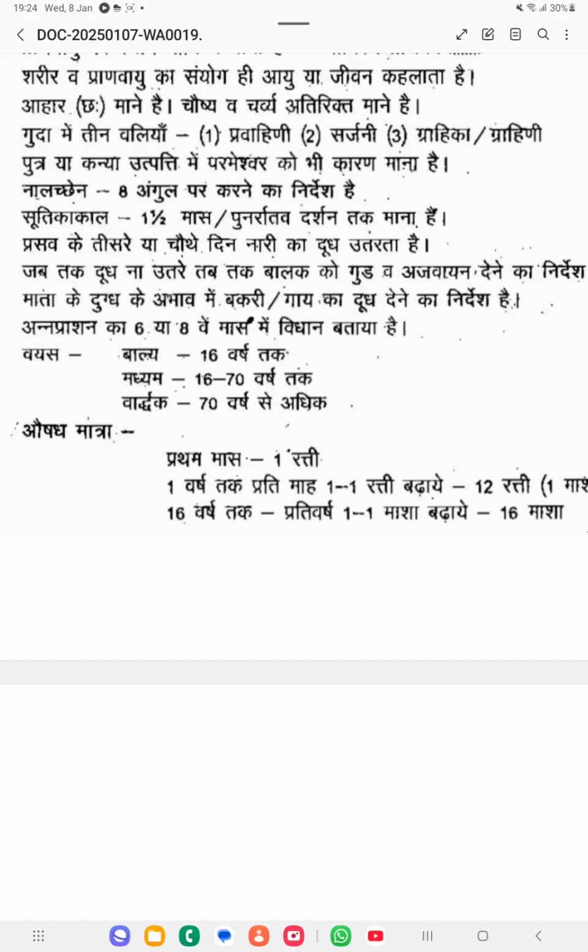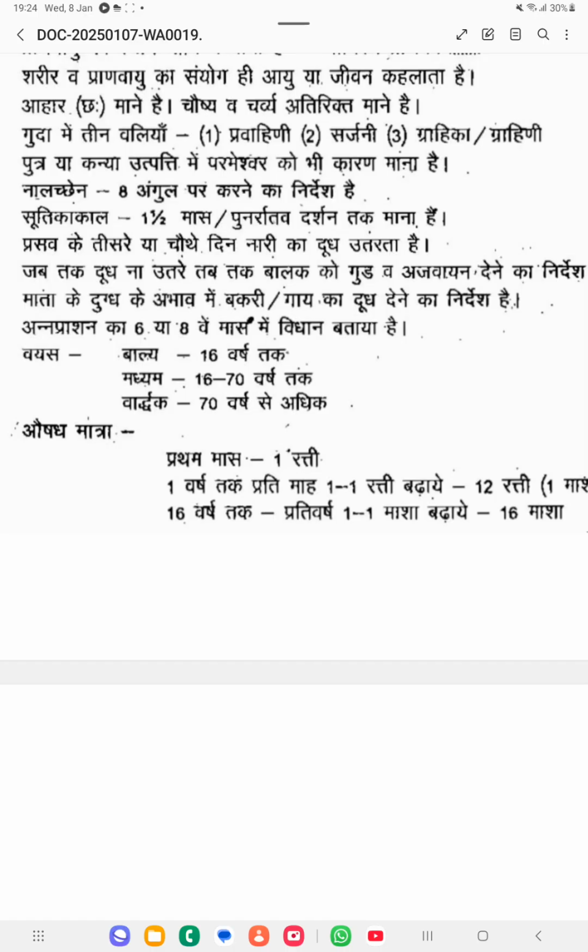So from 1 year onwards you have to increase 1 masha per year. So at 1 year it is 1 masha, at 2 years it will become 2 masha, at 3 years 3 masha. Like that, when the baby reaches 16 years, the dosage will become 16 masha. So this is the dosage he has mentioned for the Aushadha.